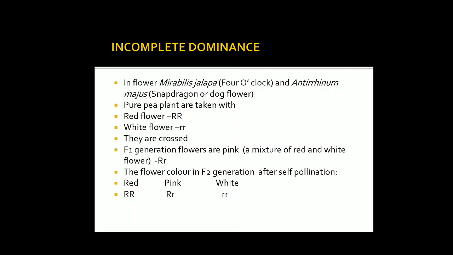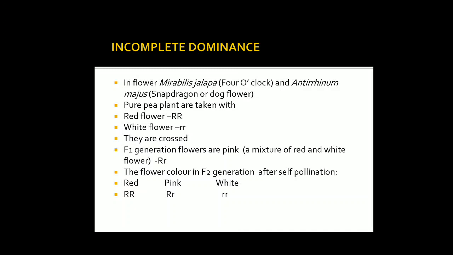This is a very important question, it mostly comes, so prepare it properly. Incomplete dominance is seen in some flowers like Mirabilis jalapa, which is commonly known as the four o'clock plant, or Antirrhinum majus, which is mostly called snapdragon or dog flower. Any of them can show incomplete dominance, so the answer will be the same in snapdragon.